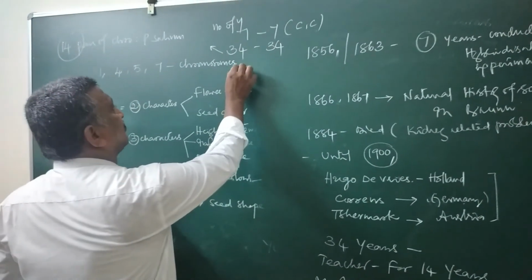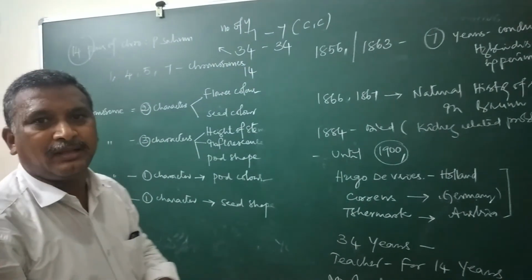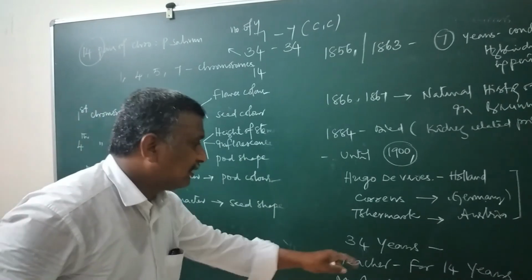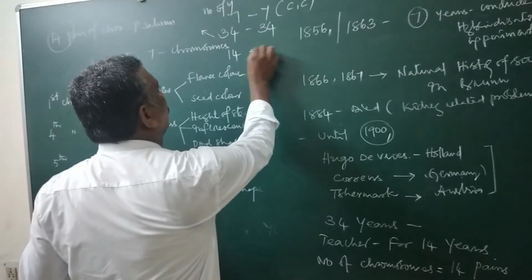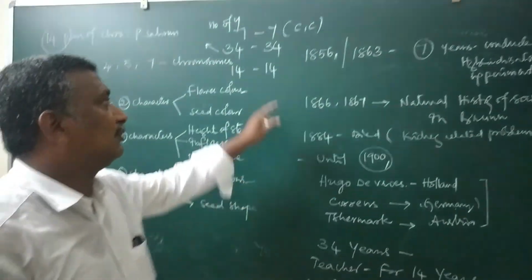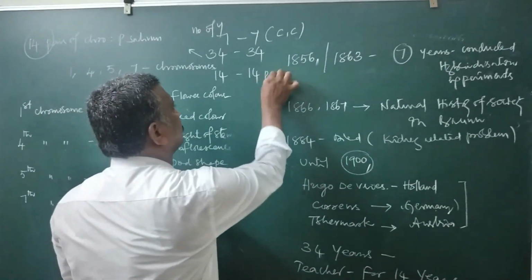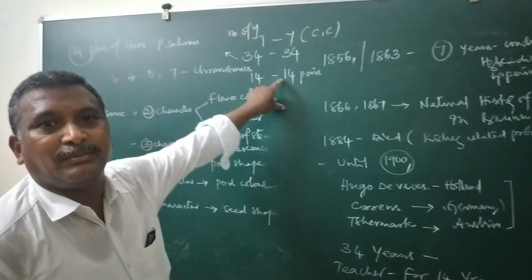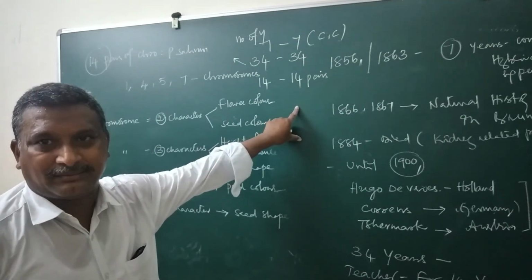Now he served as a teacher for 14 years. At the same time, the number of chromosomes present in Pisum sativum is 14 pairs. So I think these things may be related to one another.